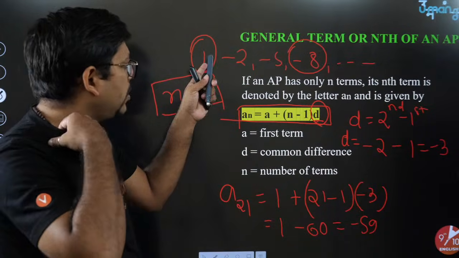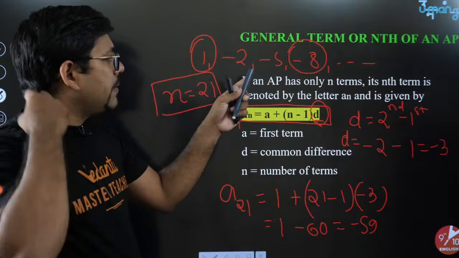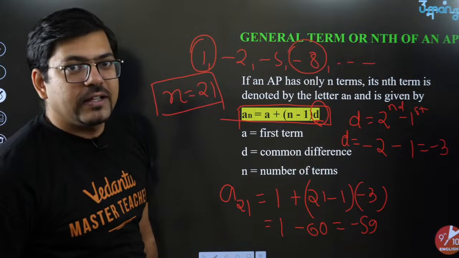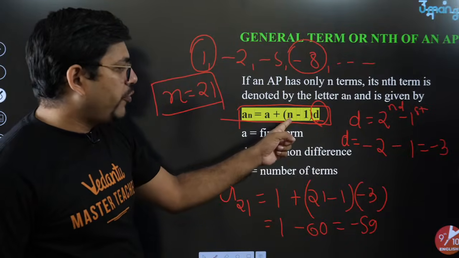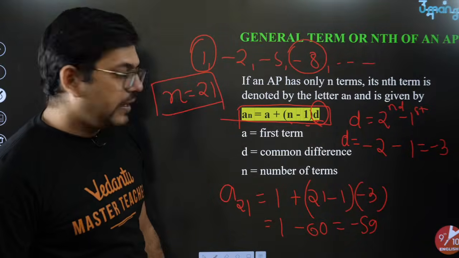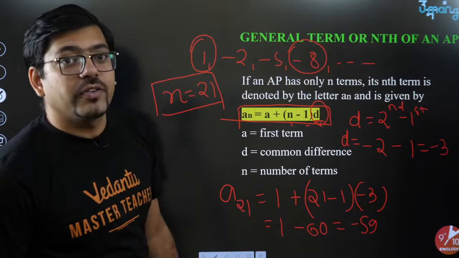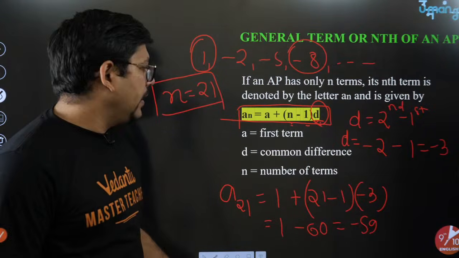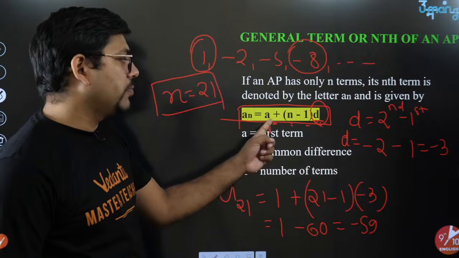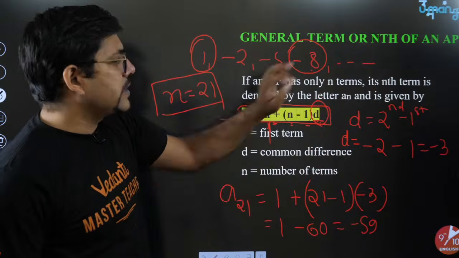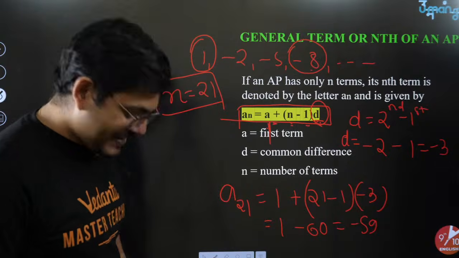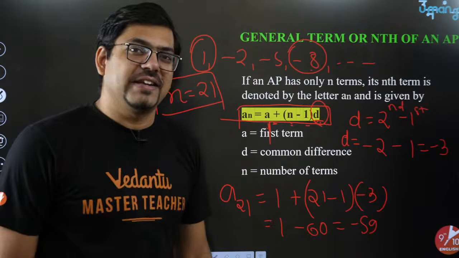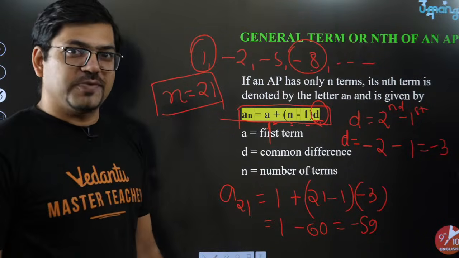Say for example, you have the AP, and you know that the fourth term is -8, and you have to check. So just put the value here, 4. 4 minus 1, 3. 3 into -3, -9. And then plus the first term, 1. So 1 minus 9, the answer is -8. So yes, the fourth term is also coming as -8. So it is cross verified.